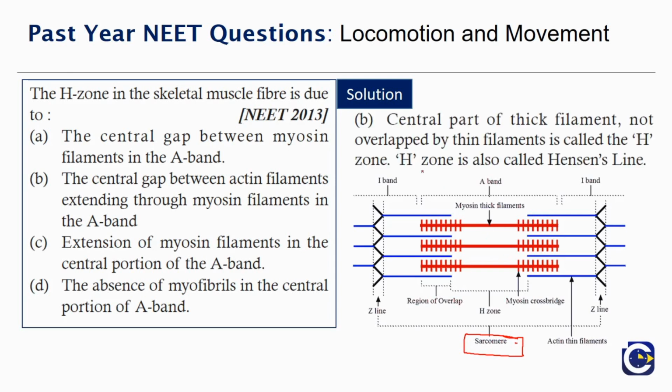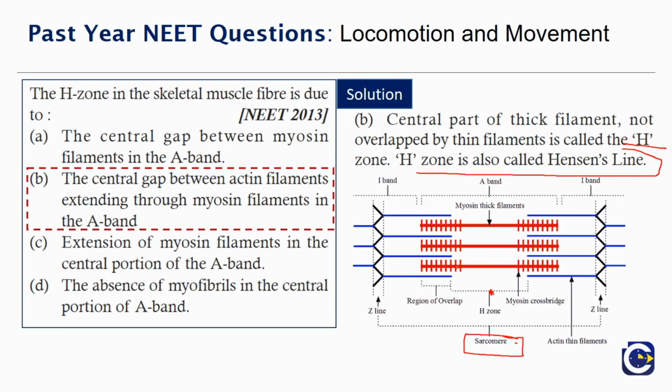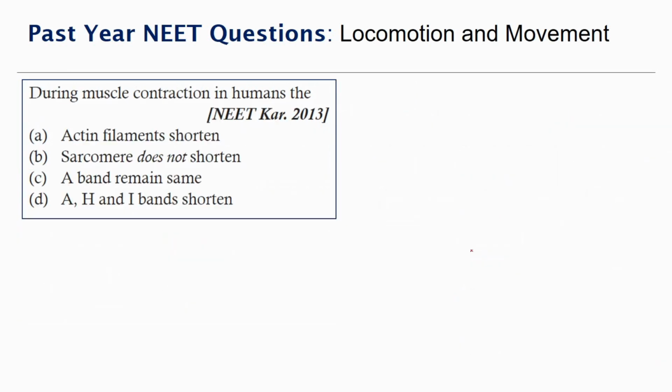The solution is going to be the central gap between the actin filaments. So we don't have any actin filament here, and we have only the myosin filament in the A band. So that is what the H zone is all about. H is also called Hensen's line, named after the person who discovered this. So the answer is H zone. So the H zone is the central gap between the actin filaments extending through the myosin filaments in the A band. So moving on to the next question.